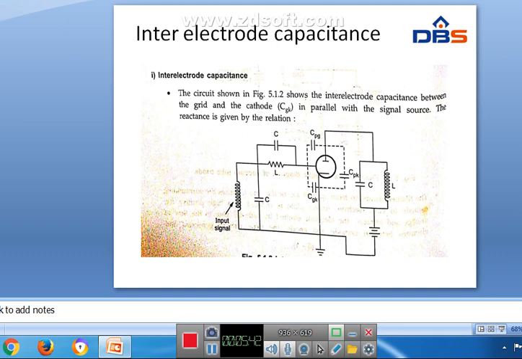Here the inter-electrode capacitance is minimized by using smaller electrodes and by increasing the distance between the electrodes. How to minimize the inter-electrode capacitance? This effect is minimized by using smaller electrodes, and if you increase the distance between the electrodes, we can minimize the inter-electrode capacitance.